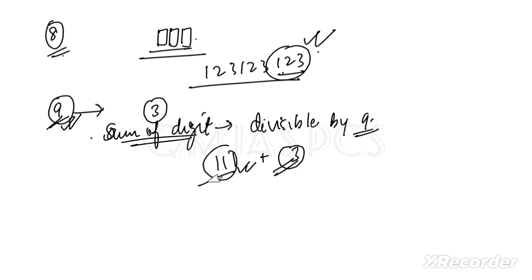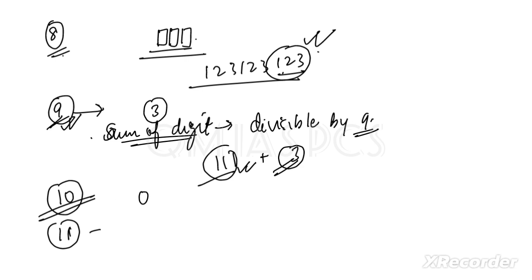Now 10, everyone knows about 10. The unit digit should be 0. Clear? But what about 11? If anybody knows, you can comment. Let's see how many of you are doing it right.